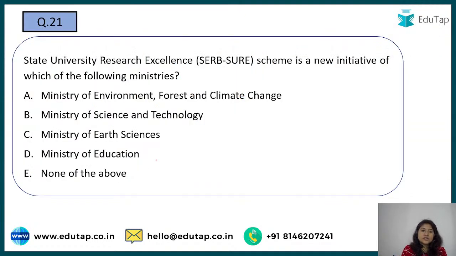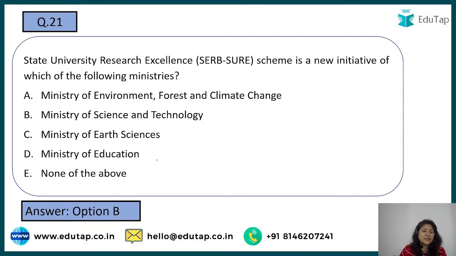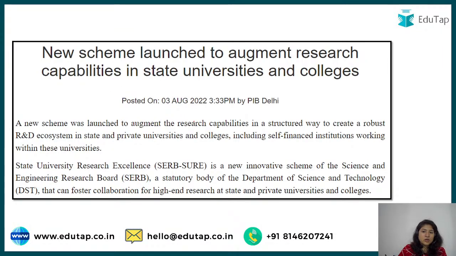Next: the State University Research Excellence scheme is a new initiative of which of the following ministries? I'm waiting for the answers, and yes, as some of you are saying, option B is the right answer, Ministry of Science and Technology. There's a new scheme known as State University Research Excellence, that is your SURE. And this SERB is the Science and Engineering Research Board, a body under the Department of Science and Technology, which is going to help with this particular scheme.